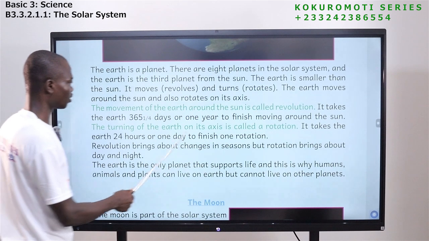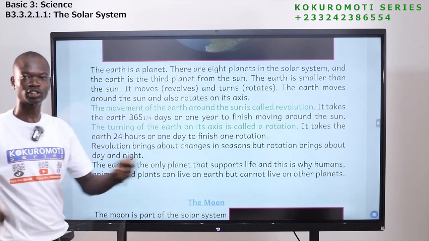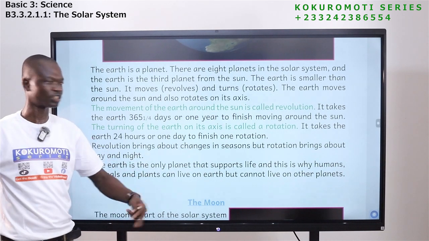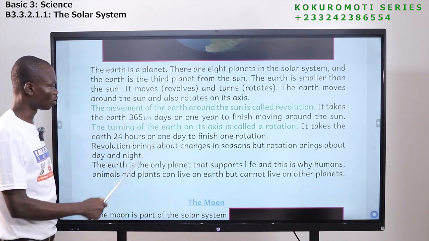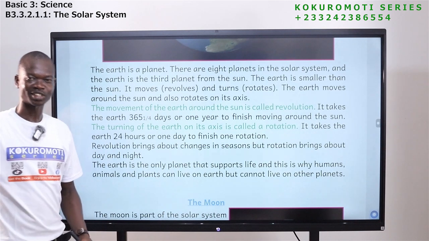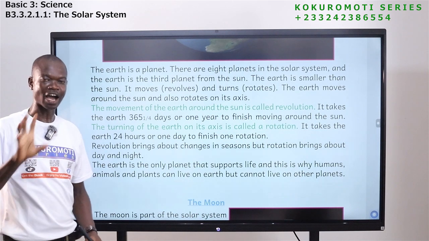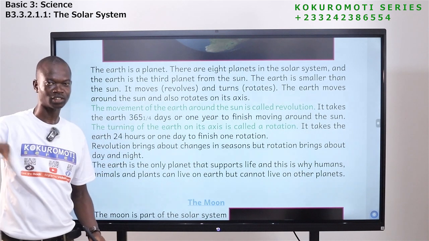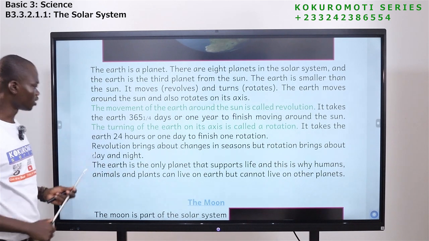Okay, now let's look at this side too. The turning of the earth on its axis is called what? Rotation. I said that the earth turns or it rotates. So when it is turning, the process of it is what we call what? Rotation. It takes the earth 24 hours or 1 day to finish one rotation. So the earth will turn, and it takes it 24 hours to finish rotating. To finish what? Rotating or turning on its axis. So that is what you should also know.